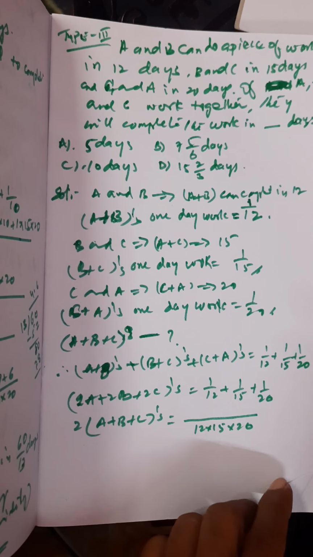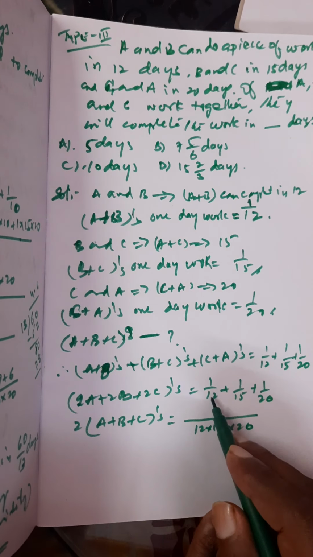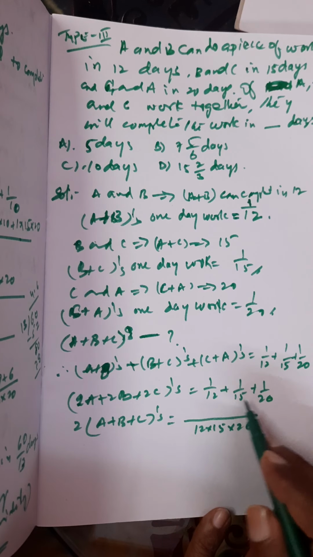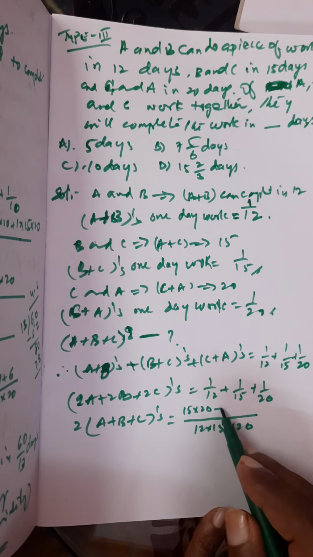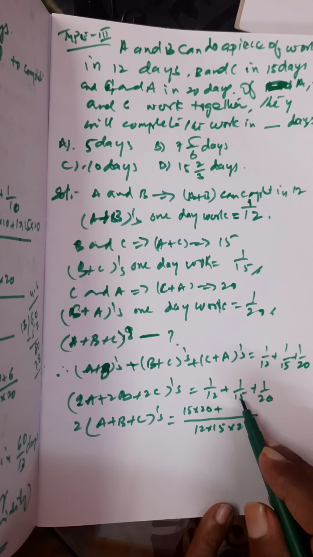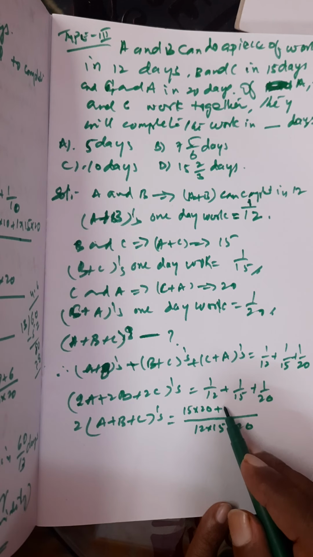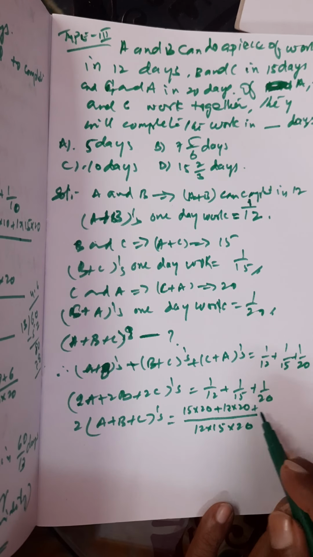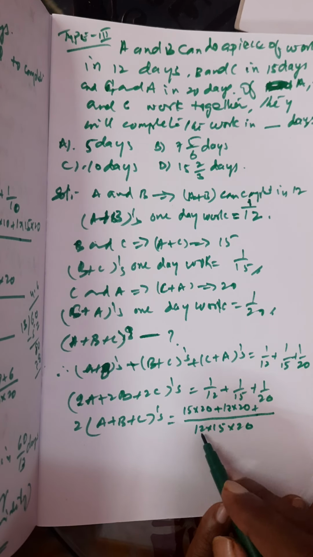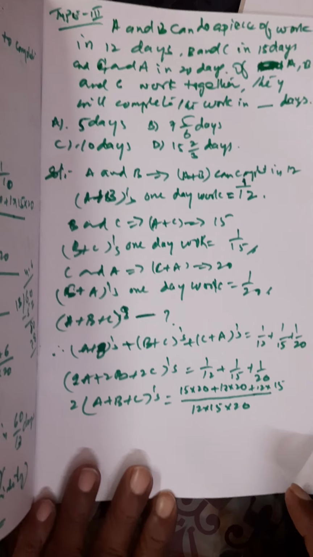A simple method without taking any LCM is to just multiply the denominators. Here the denominator is 12, so there is no need to write it; write the other denominators: 15 into 20 as it is, 1 into 12 with 20, plus 12 into 15.